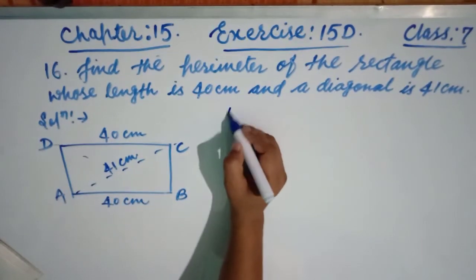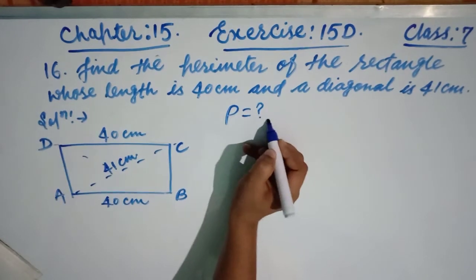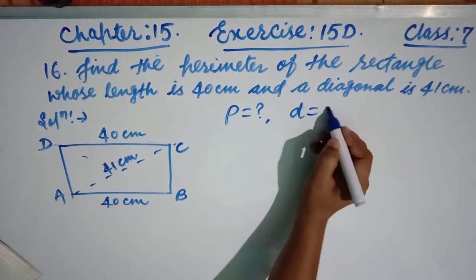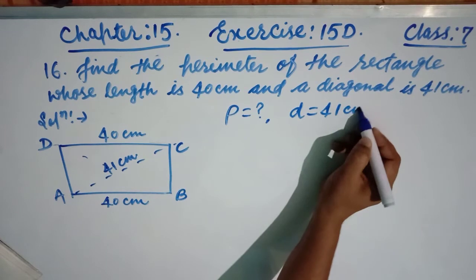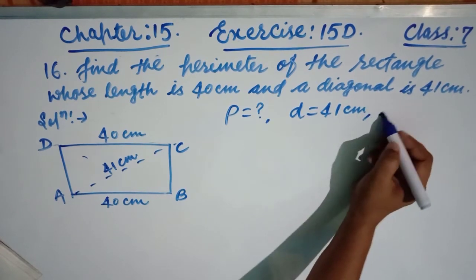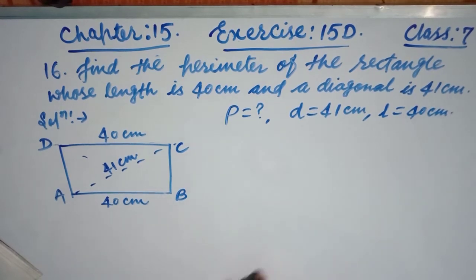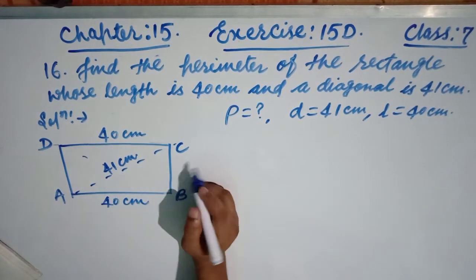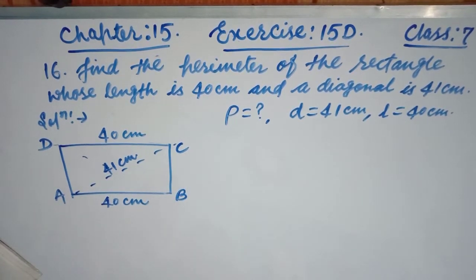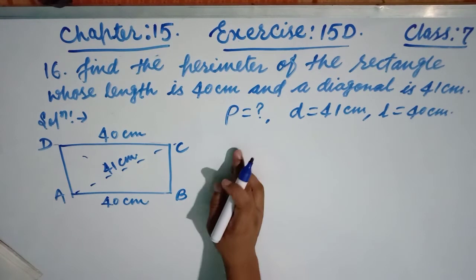First, friends, P, the perimeter, we have to find. D is given 41, D for diagonal, and length L is given 40 centimeter, but B is not given. First we have to find B for breadth. Breadth is not given, we have to find the breadth, then we can apply the formula for perimeter of rectangle.